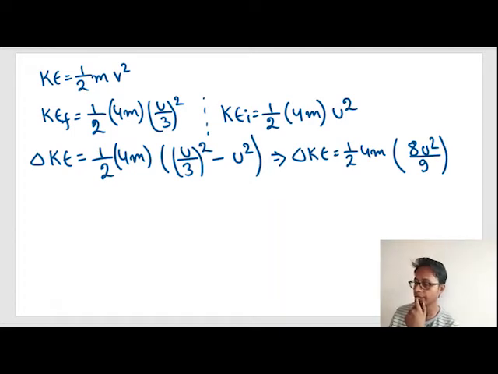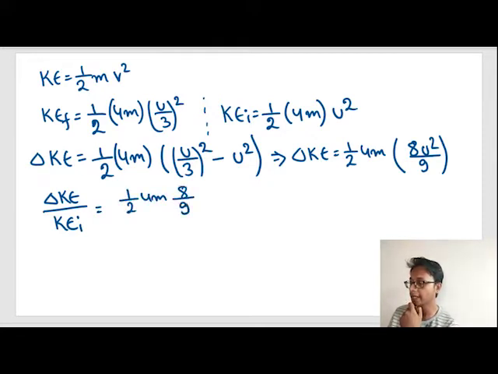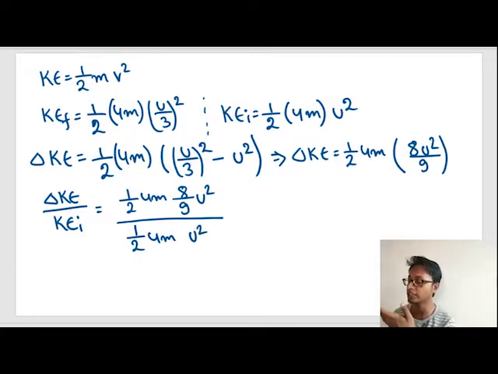Okay? So change in kinetic energy by initial kinetic energy. Change in kinetic energy is half 4m into 8 by 9 u square. What is initial kinetic energy? Half 4m u square. So what is the fraction of energy loss? Fraction of energy loss is nothing but change in kinetic energy by initial kinetic energy. And what would happen if percentage was asked? Nothing but you have to multiply this by 100.